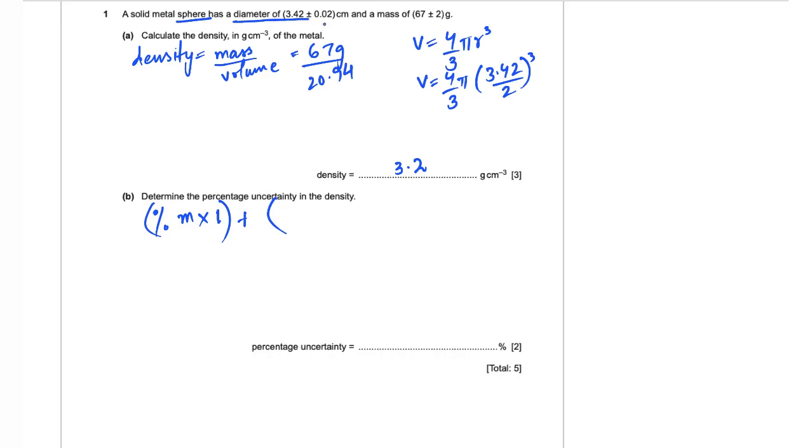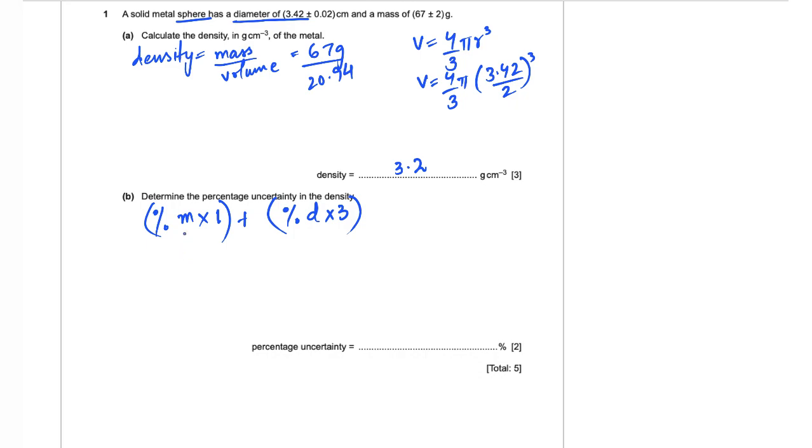The absolute uncertainty that we are provided with is of diameter but not volume. So how many times is the diameter being used in the formula of volume of sphere? It is being used thrice because the radius or the diameter is raised to the power 3. So we are going to multiply the percentage uncertainty of diameter with 3.